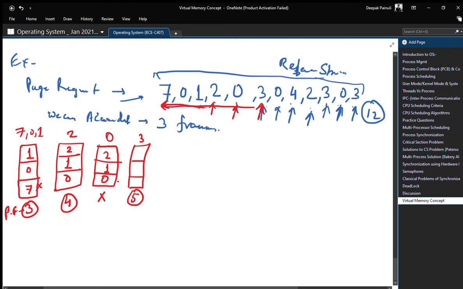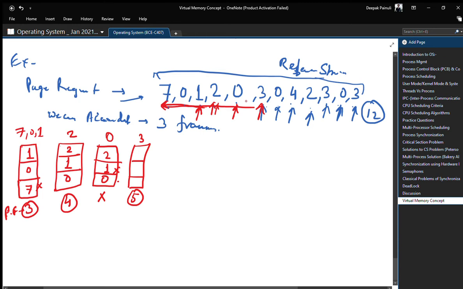And 1 is not used for the longest period of time. That means 1 could be a victim page, and 2 cannot be replaced because 2 arrived after 1. That means we need to replace 1 in this case.